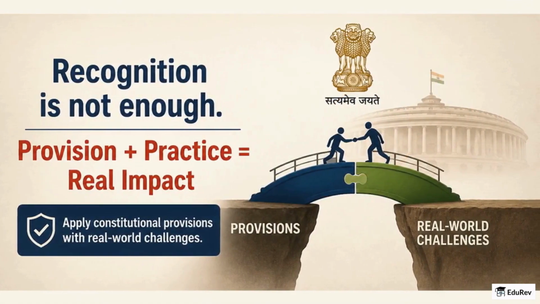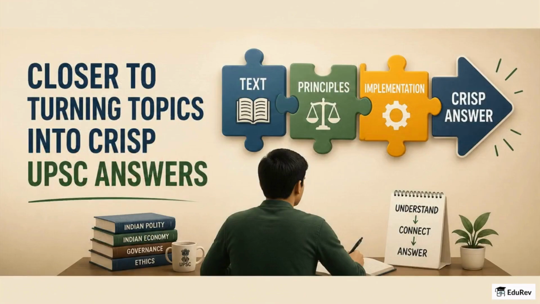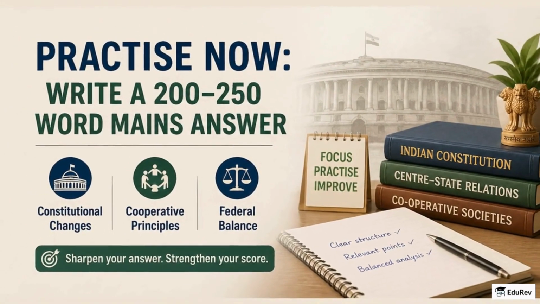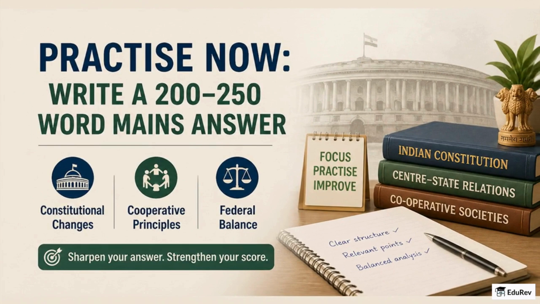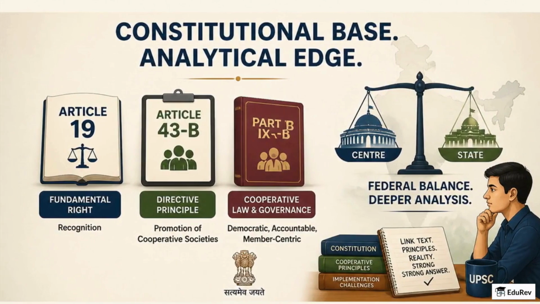Implementation gaps remain a testable weakness, so always combine constitutional provisions with real-world challenges in your answers. You are closer to turning this topic into a crisp answer for UPSC once you link text, principles, and implementation. If you want, practice framing a 200 to 250 word mains answer now, using the constitutional changes, cooperative principles, and the federal balance we discussed. That practice will cement facts like Article 19 recognition and Article 43B while letting you show analytical depth on center-state roles.